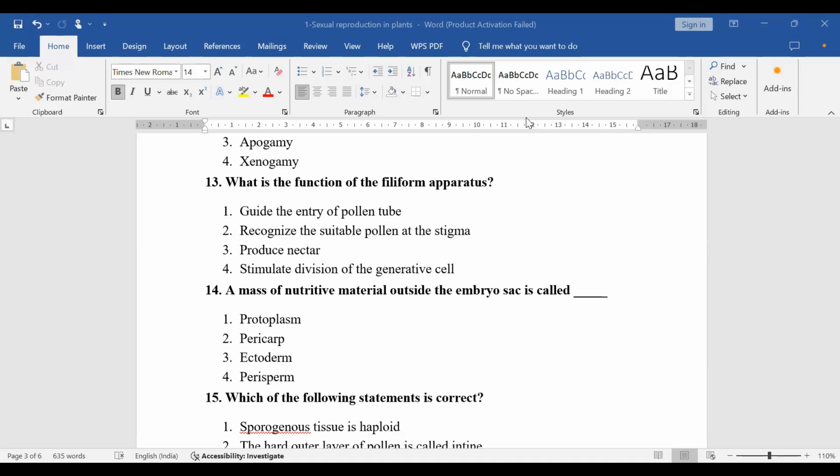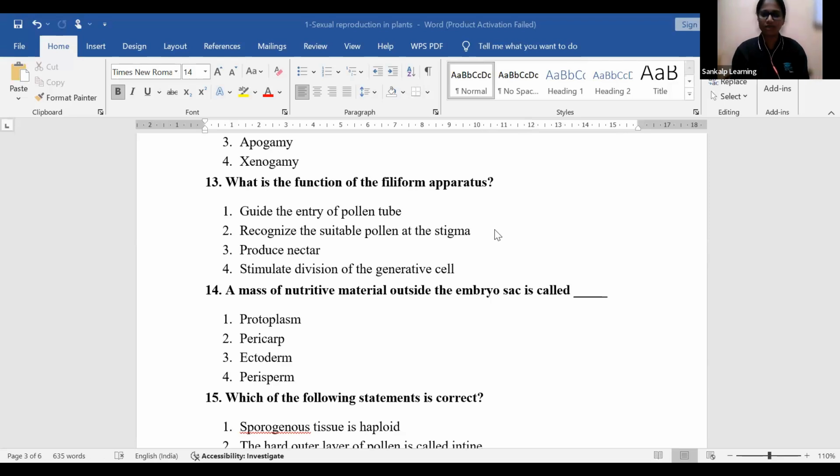Pavan answered it. Tasrifa, many of you answered it correctly. Guide the entry of a pollen tube. Guide the entry of a pollen tube is the right answer. 14th question goes like this.